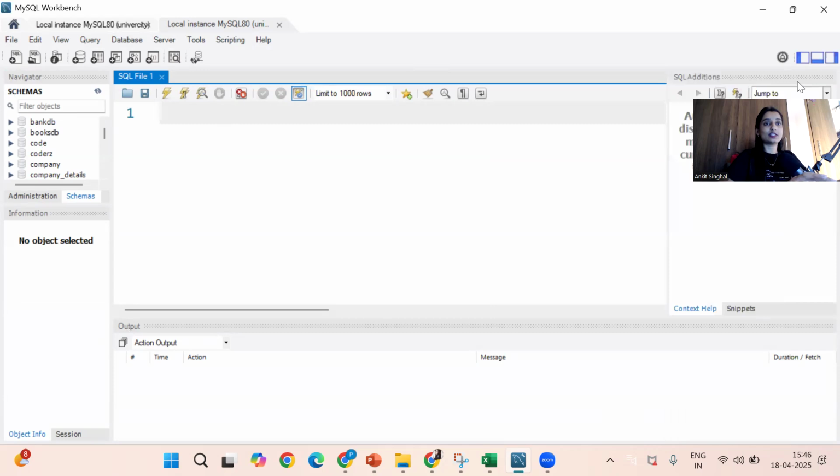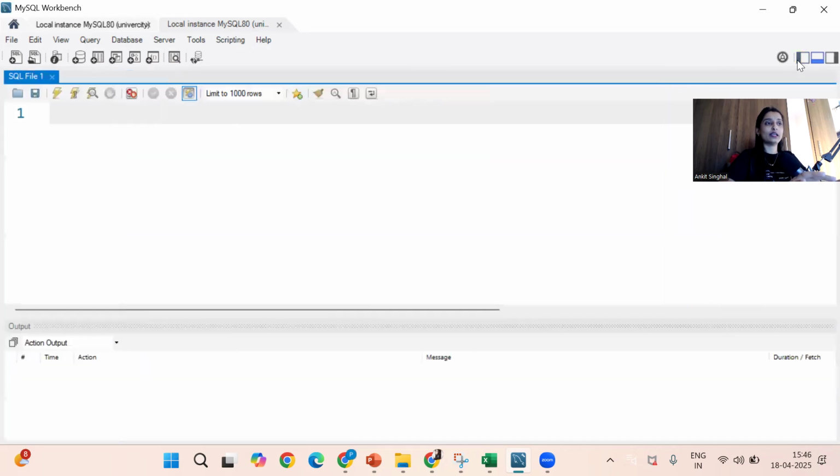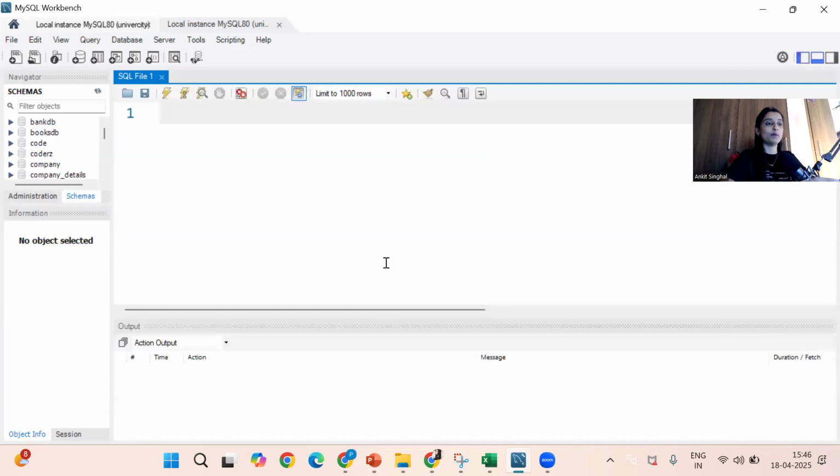And this is SQL additions. So if you don't need, just click and close. Just click and close. Okay, that's all simple. So we need these two active, SQL Navigator and SQL output section. Okay. So now you can check multiple databases are running in my case.